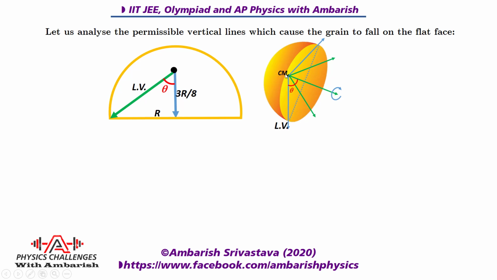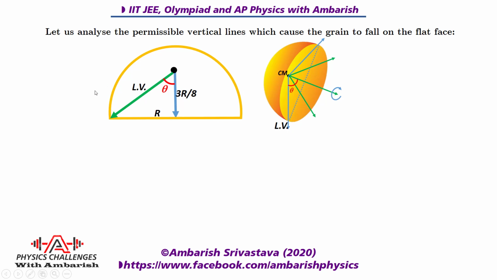There is a rotational symmetry. This is the center line of the hemisphere, and if you rotate this dal particle about it, then all these points are symmetrical. If this is the vertical, it can possibly fall with the flat face, and if this is the vertical, it's definitely going to fall with the flat face. Imagine gravity to be acting like this or this at the time of falling. So what do you see? If the vertical lies in this cone relative to the hemisphere, with semi-vertex angle theta, then it is going to fall on the flat face.